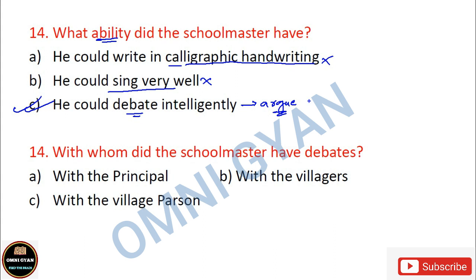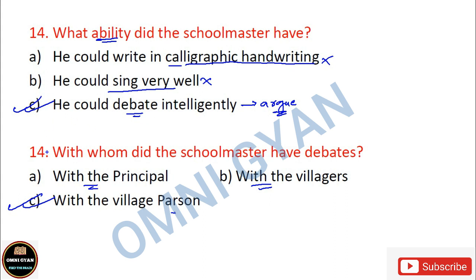Next question. With whom did the schoolmaster have debates? Now, with whom did he used to debate? With whom did the schoolmaster argue? With the principal of the school, with the villagers, or with the village parson, P-A-R-S-O-N. Which do you think is correct? Parson is related with the church. Okay, so which one do you think? With the principal, with the villagers, with the village parson. The correct option is C. With the village parson, the schoolmaster used to have debates.